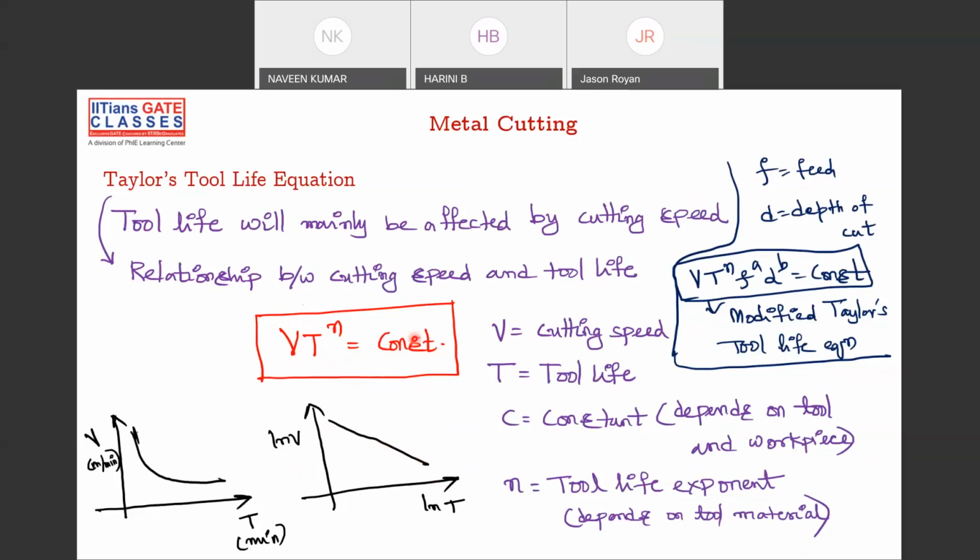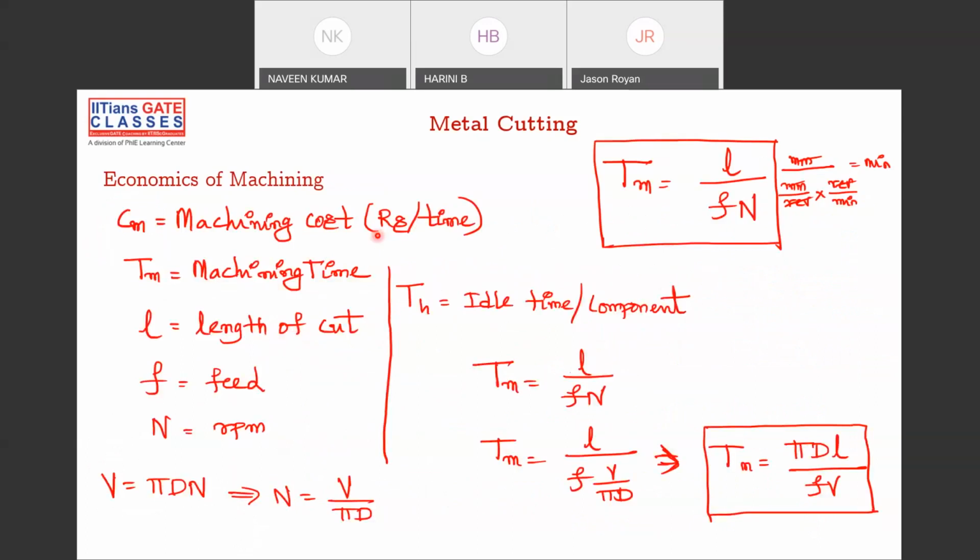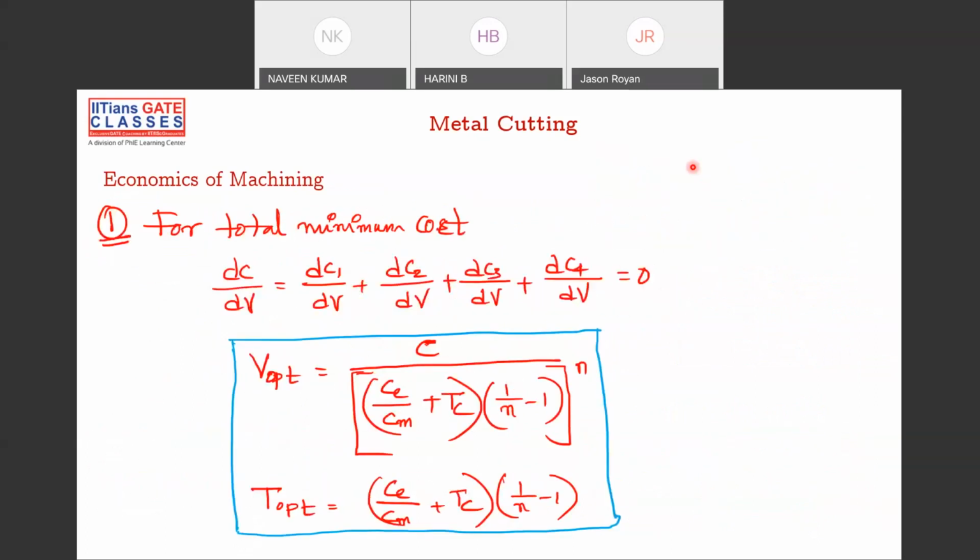Okay, and the modification of Taylor's equation is the modified Taylor's tool life equation, that is VT^n f^a d^b = constant. So VT^n, f^a, d^b is equal to constant. f is feed, d is depth of cut, and n, a, b are some exponents, tool life exponents. And this is not that important.